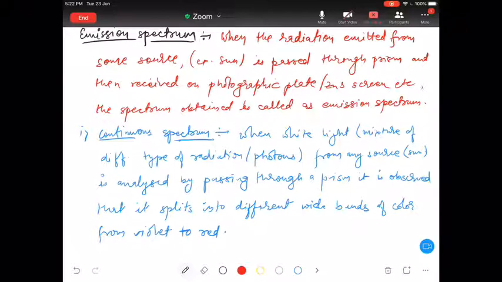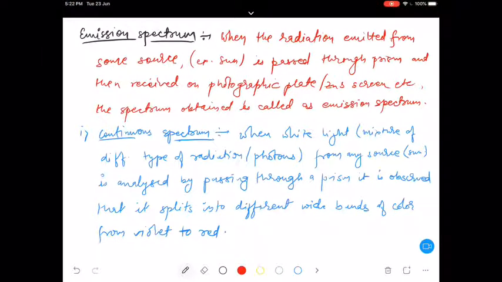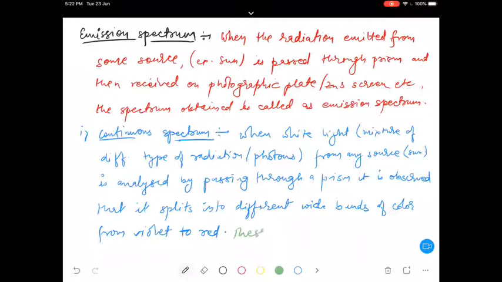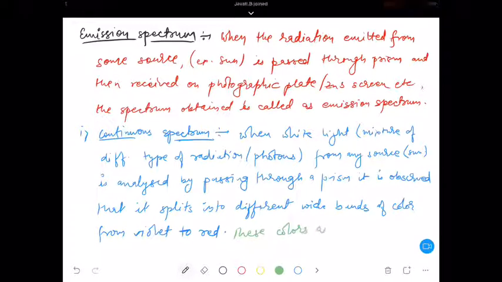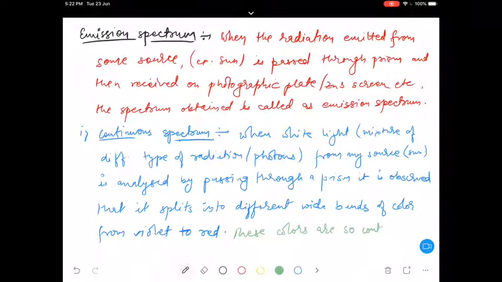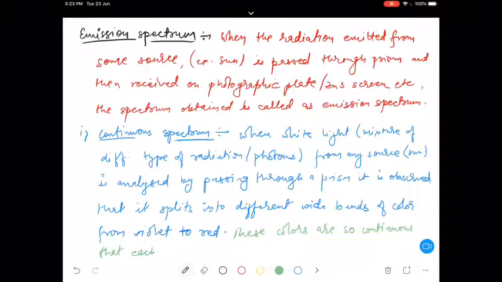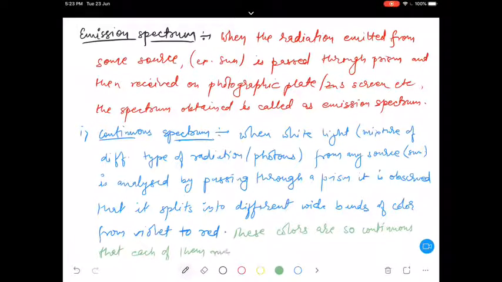Okay, so now these colors are so continuous that each of them merges into the next one.